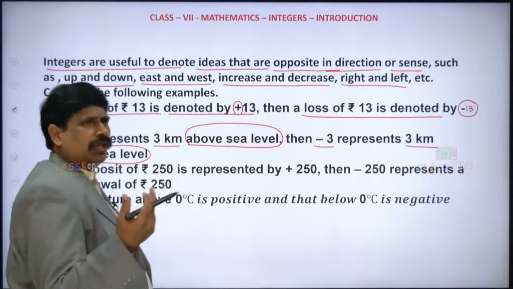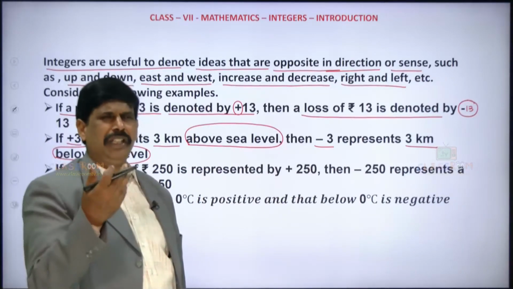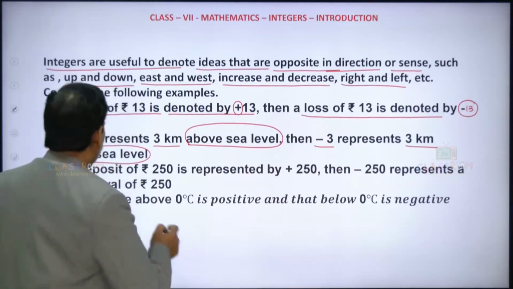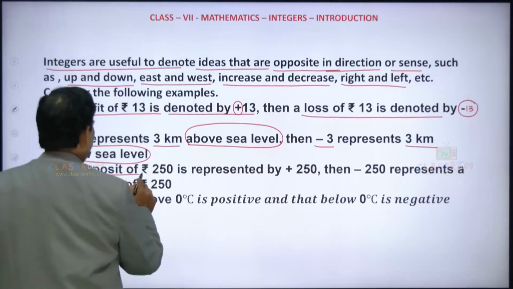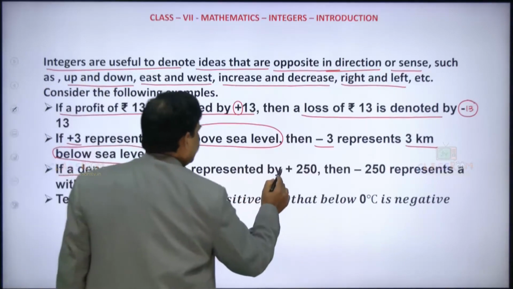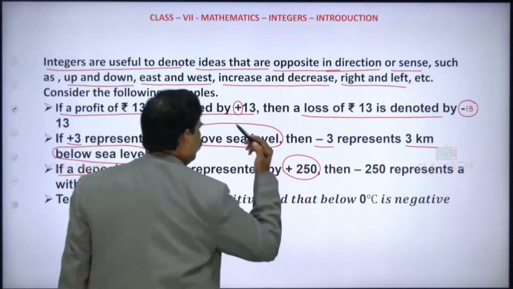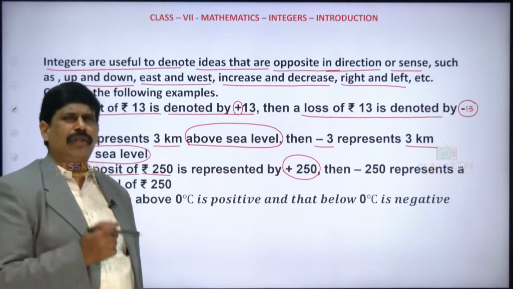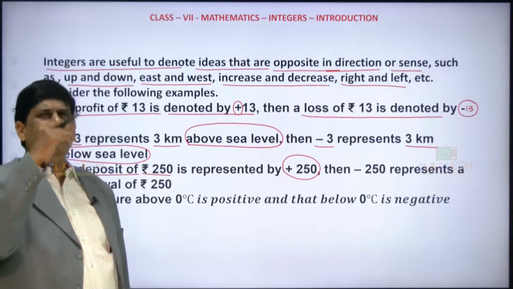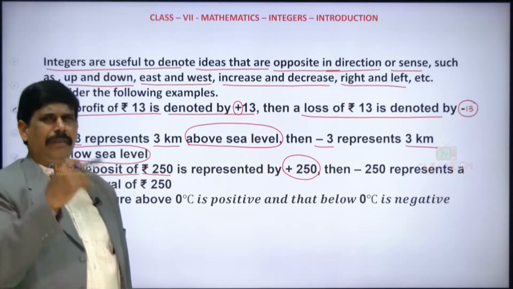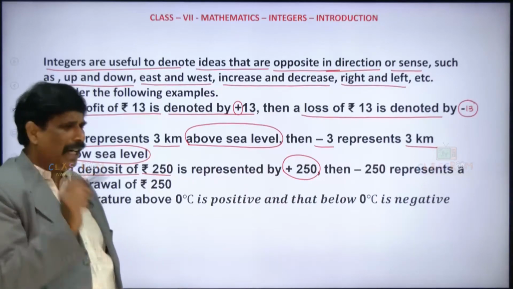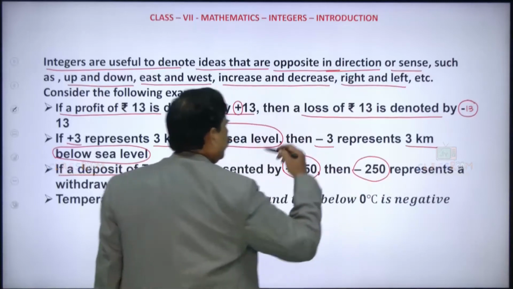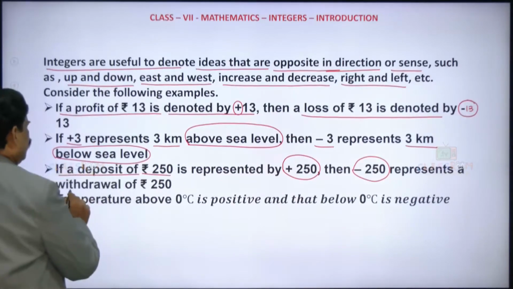Suppose you are depositing some amount in the bank. See, they will write plus. Clear? So a deposit of rupees 250 is represented by plus 250, whereas if you withdraw some amount, then they will deduct it from whatever the balance is, so they will write minus. So minus 250 is represented like a withdrawal.